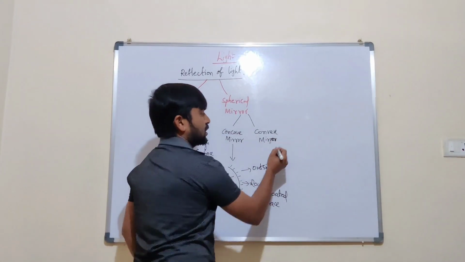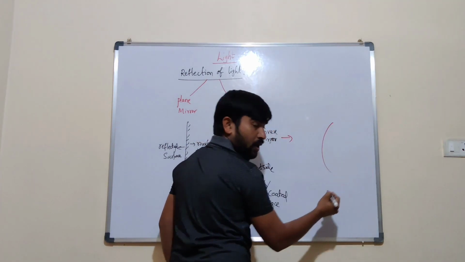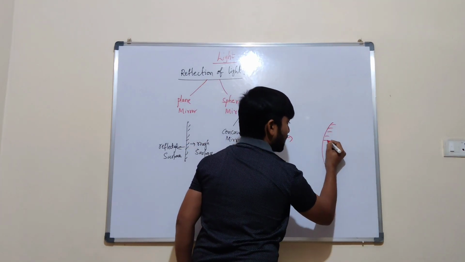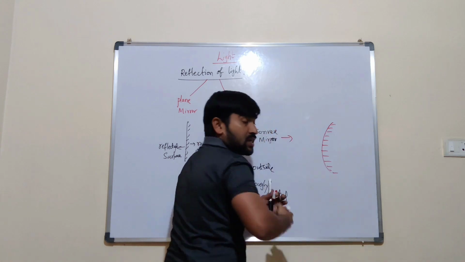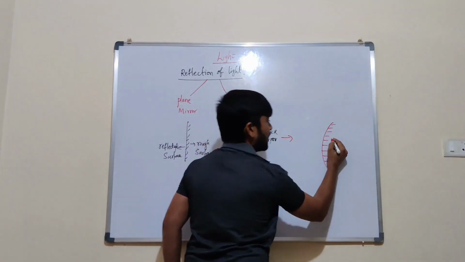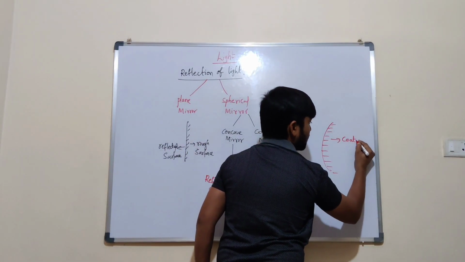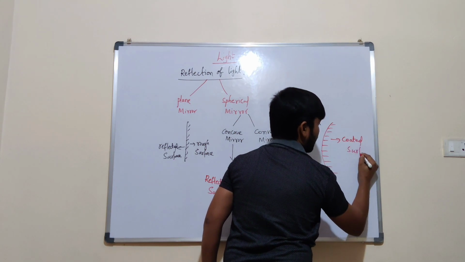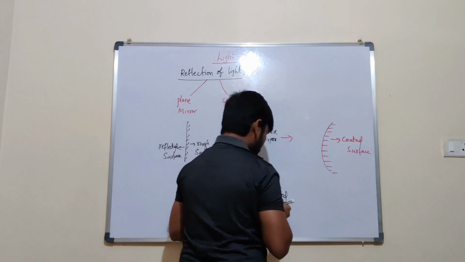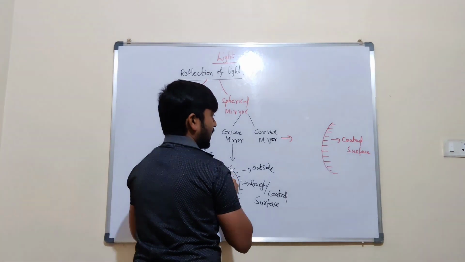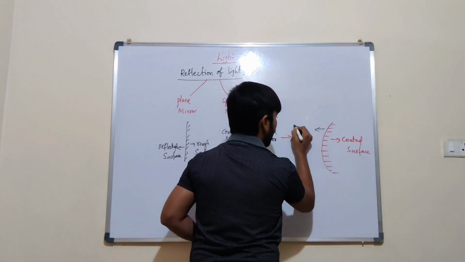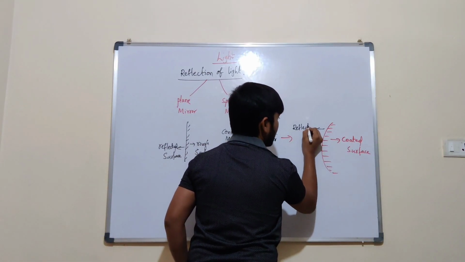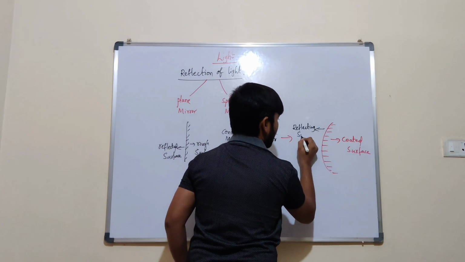What about the convex mirror? Simple. The rough surface, or the coated surface, is inside. And we have a smooth surface which is outside. This is the reflecting surface. The reflecting surface is outside.